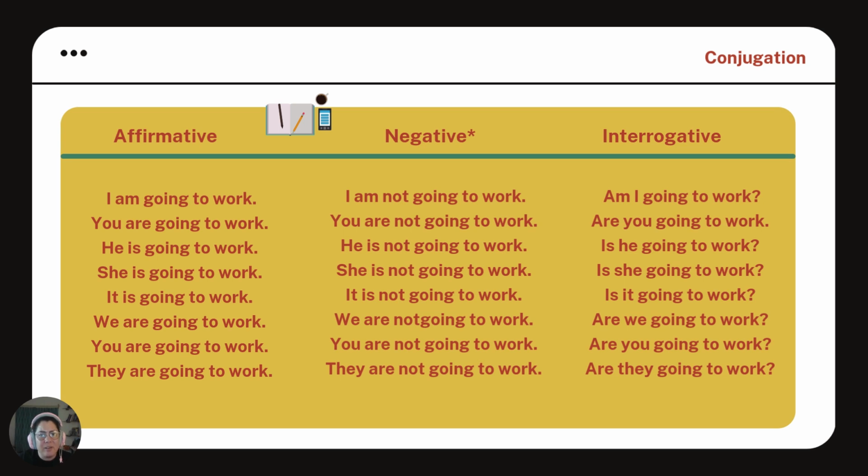For negative, we're going to add not after the verb be. I am not going to work. He is not going to work. Or you can say also he isn't going to work.